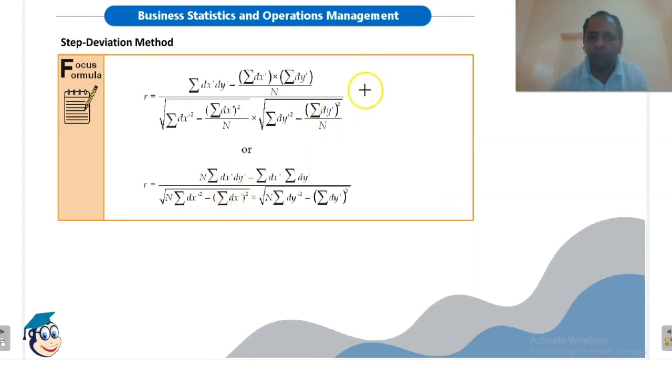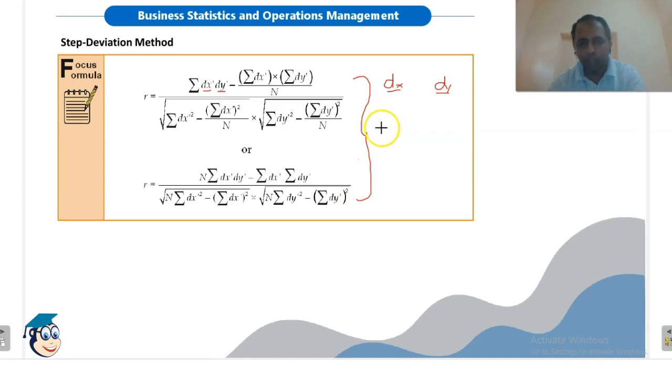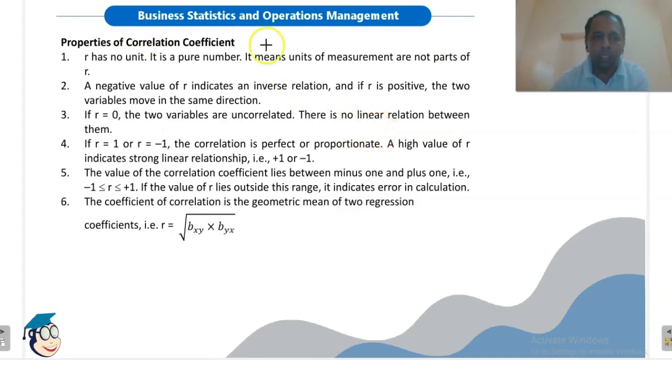Then in the case of the step deviation method, if all the deviated values from the assumed mean, that is dx and dy, can be divided by a common number, then we can use the step deviation method. Here dx dash and dy dash are the deviated values divided by a common factor. So these are step deviated values, we can say. These are the formulas in case of the step deviation method. Just remember these formulas. Numericals may not come on these formulas. This is very important.